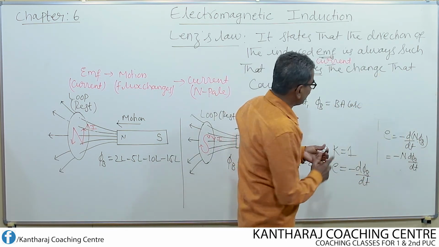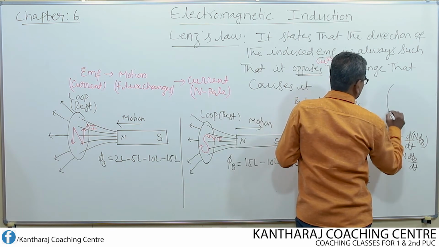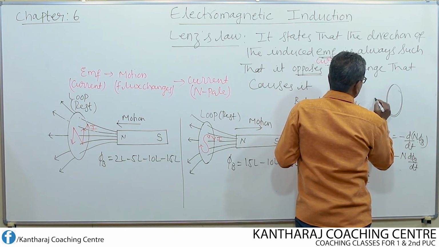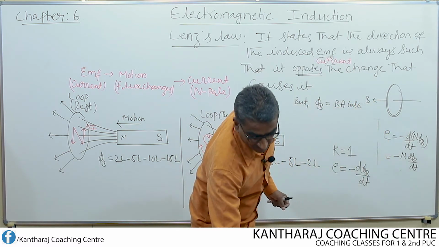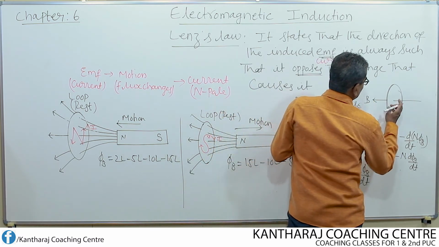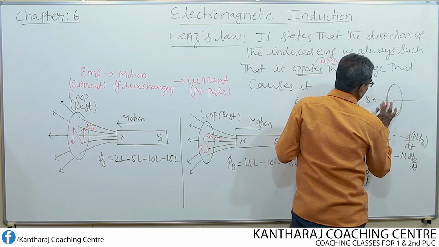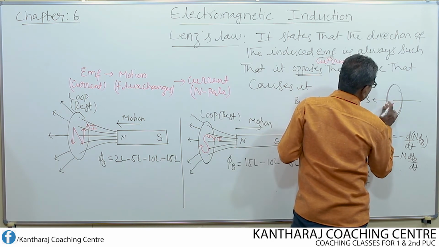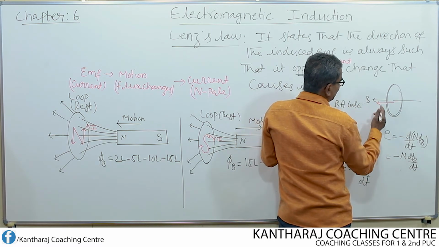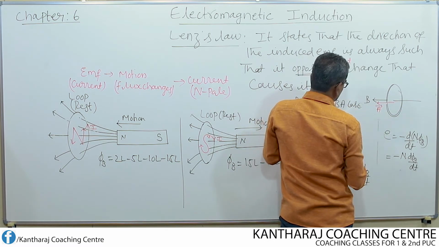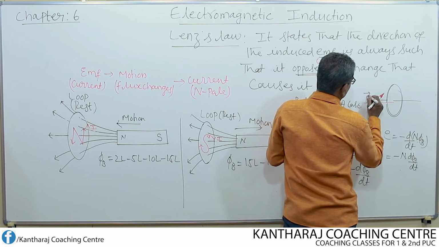This is a coil, and this is the direction of magnetic field. How do you draw the area vector? Area vector is always drawn away from the area, in the outward direction. This is the area vector and this is the magnetic field.